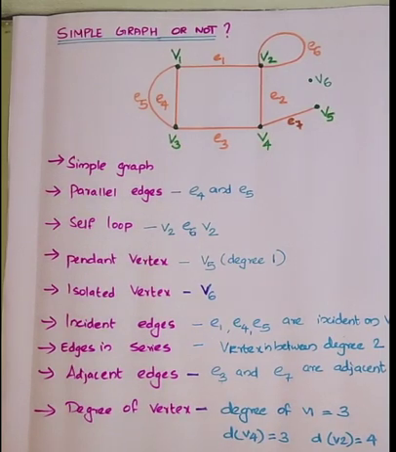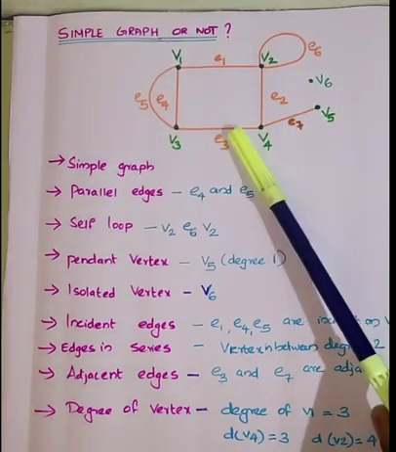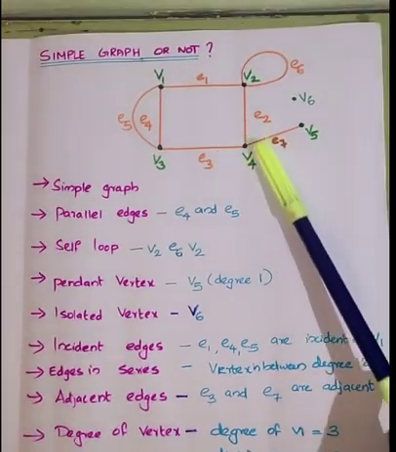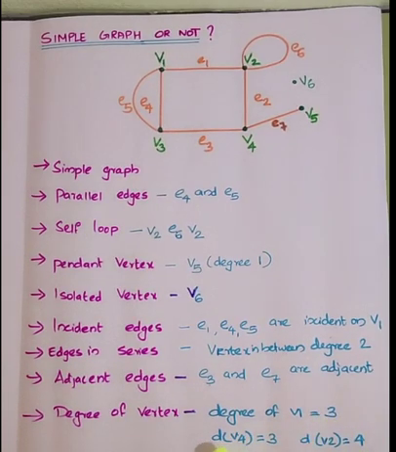And the last one is degree of a vertex. Degree of a vertex means how many edges are incident on a vertex. How many edges are incident on V4? E3, E2, E7. So 3. The degree of V4 is 3. Similarly, what is the degree of V3? The edges are E5, E4, E3. So 3. And here you can see the degree of V1 is equal to 3. You can write it as D of V4 is equal to 3.